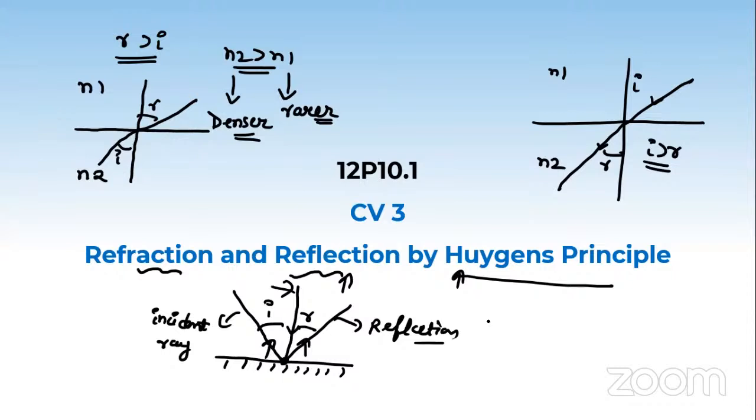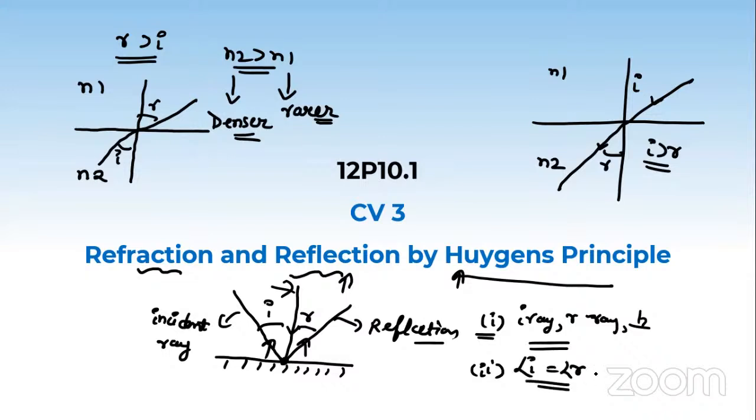We know the two laws corresponding to it. The basic laws are that the incident ray, the reflected ray, and the normal to the point of incidence all lie in the same plane. And the second is that the angle of incidence is equal to the angle of reflection. Remember it.